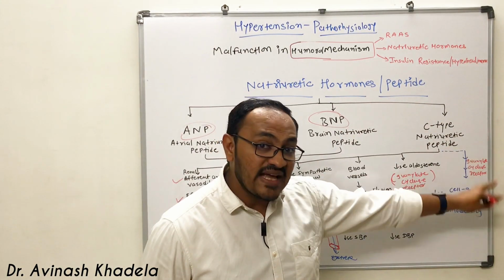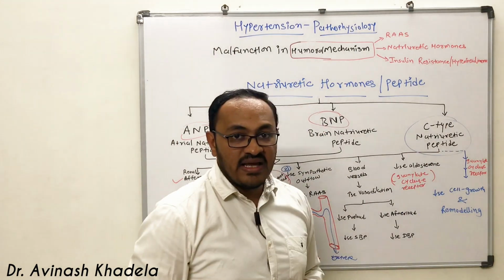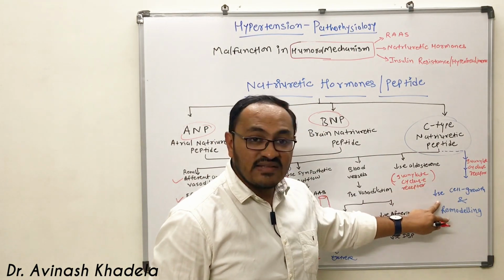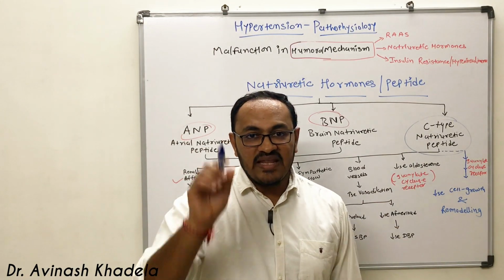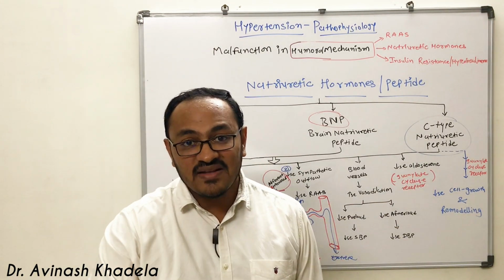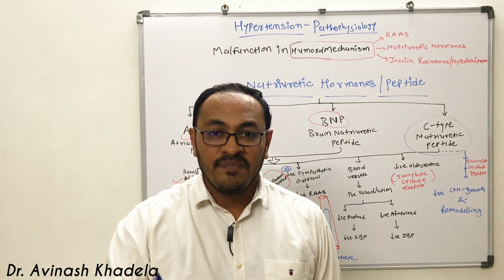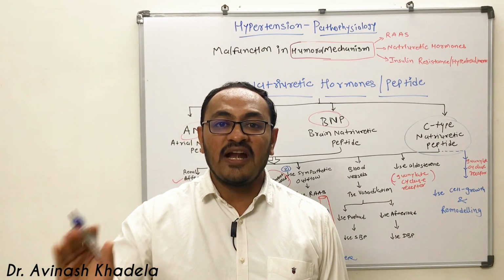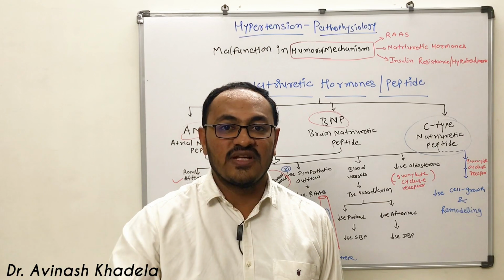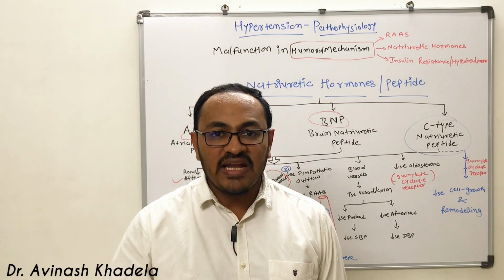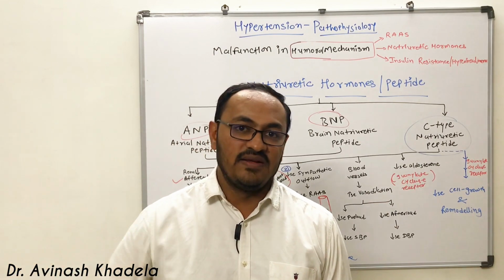The third and precise mechanism of C-type natriuretic peptide is that it decreases cell growth and remodeling in the cardiac region. In the last video, we had discussed that whenever there is a rise in angiotensin 2 and aldosterone, there will be remodeling of cardiac myocytes because of the growth-like action of aldosterone and angiotensin 2. This remodeling leads to acute decongestion or acute congestive heart failure.